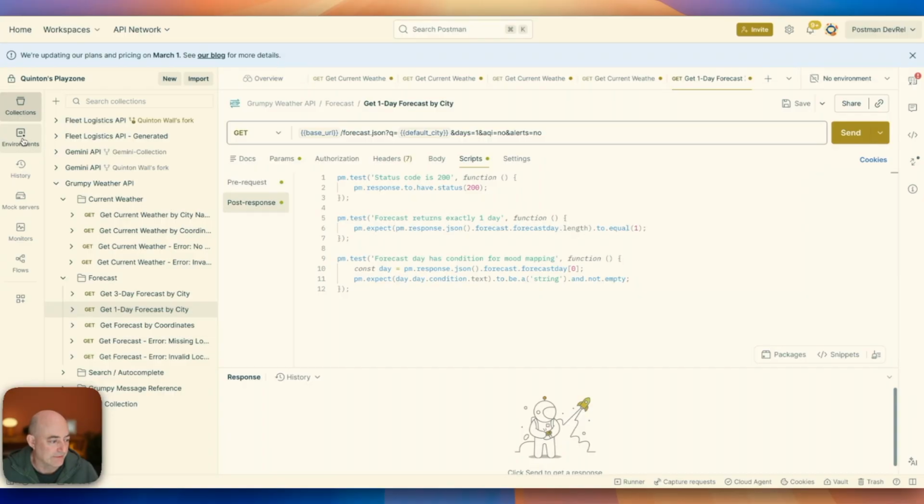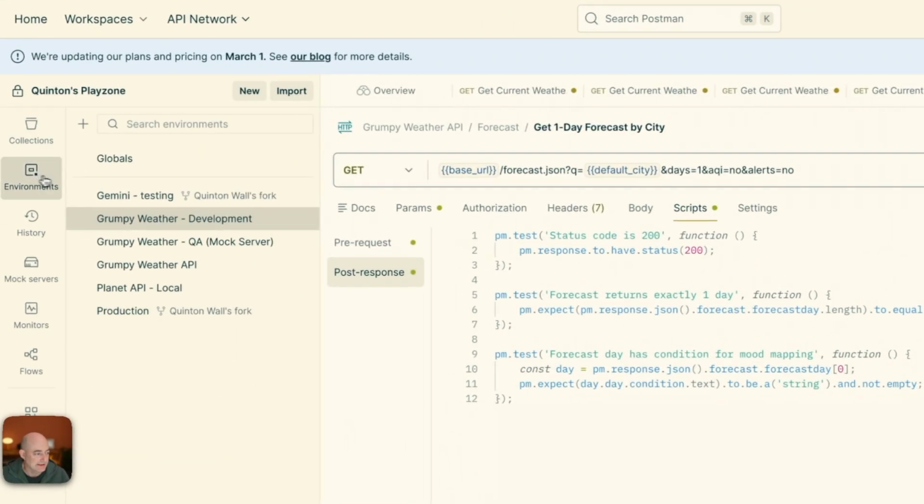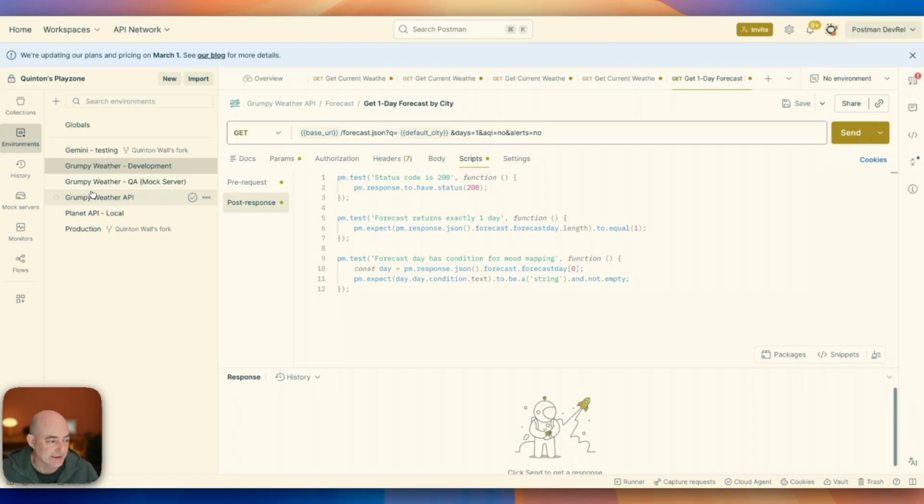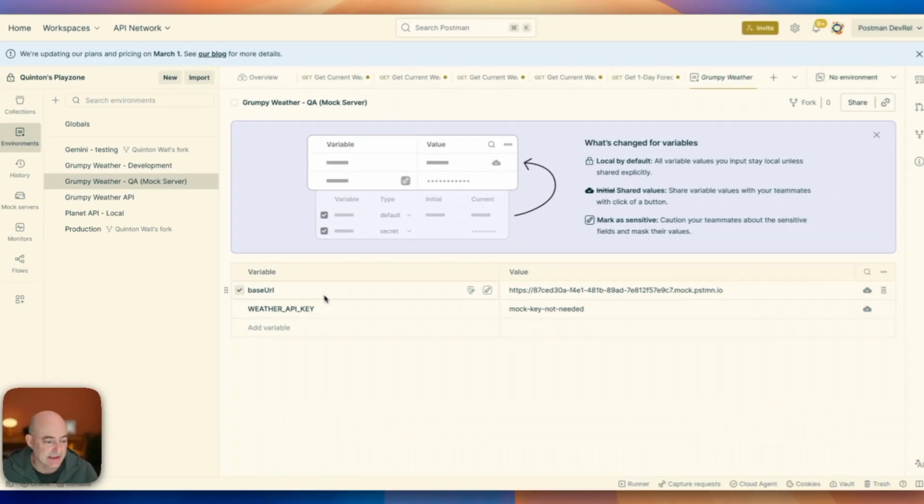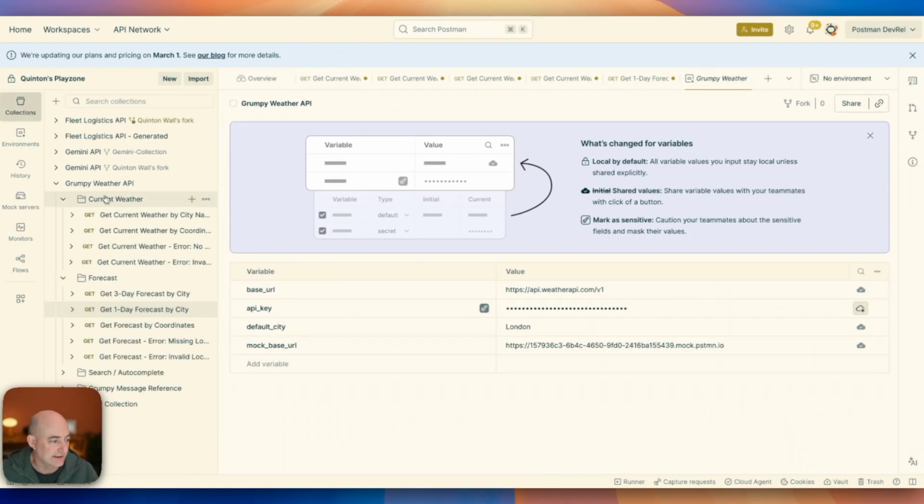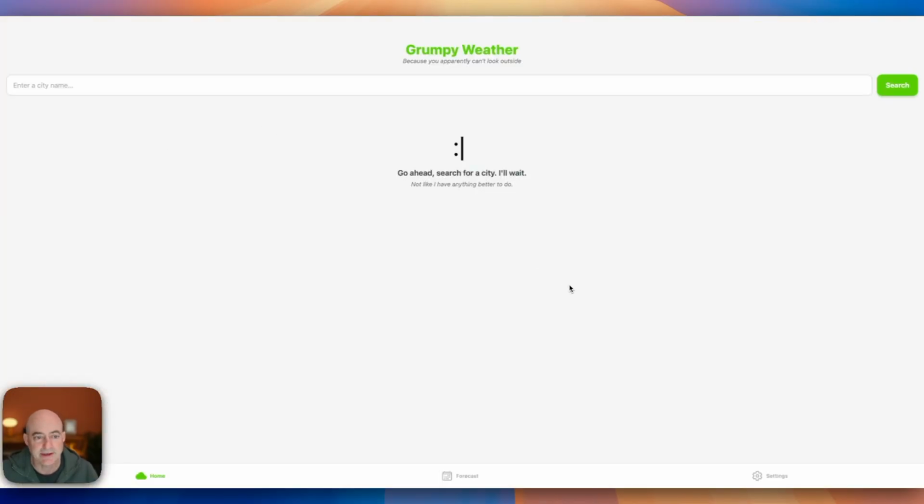Now if we go over and have a look at our environment inside here as well, we have environments set up just as defined. We have our weather API, we have development, we have our mock servers, so it knows exactly what it needs to test. And I think at that point, we are ready to go start testing our application. Now let's bring up our app.